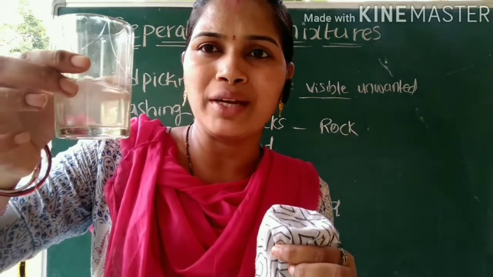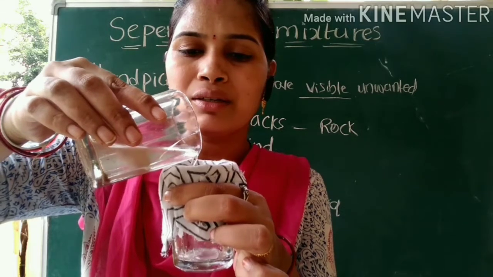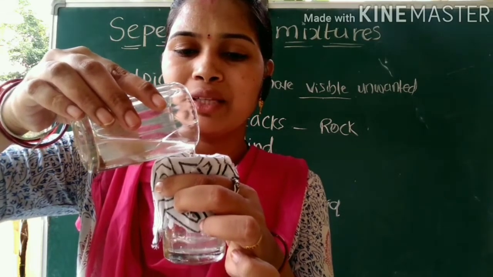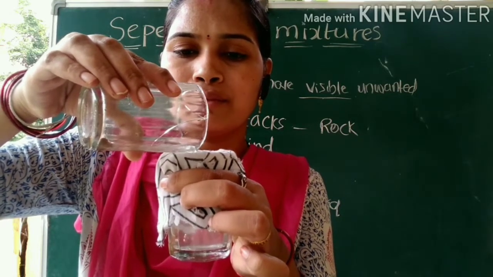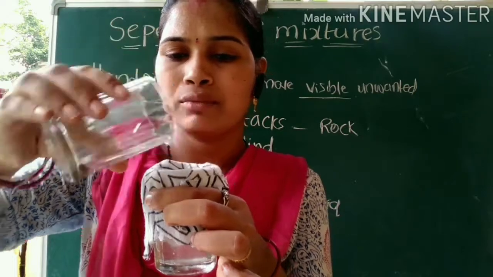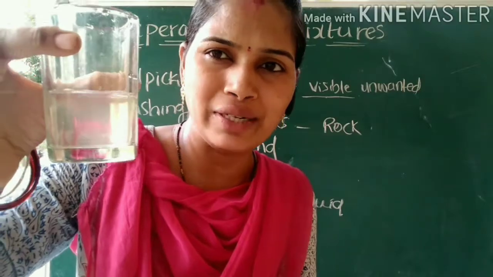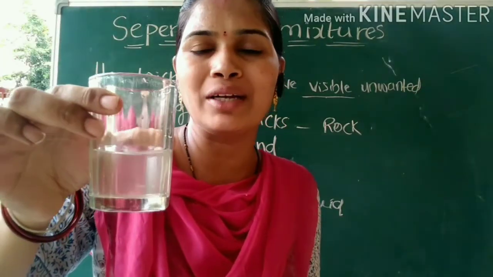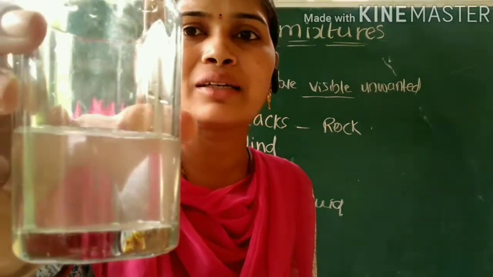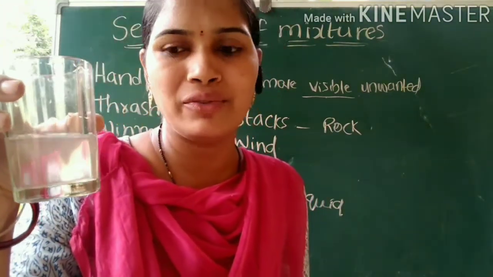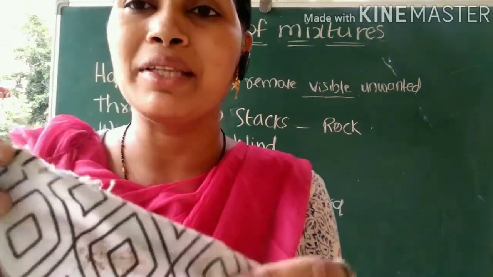So this is the liquid what we got after the decantation method. Now I am transferring this liquid into the filter. I am doing the filtration method now. Filtration method is done. You can see the clear liquid we obtain from the filtration method. So the liquid what we got after the filtration method is called filtrate. So you can see this is a clear liquid. So this is called filtrate, and by doing the filtration method we can see the residue will be there.